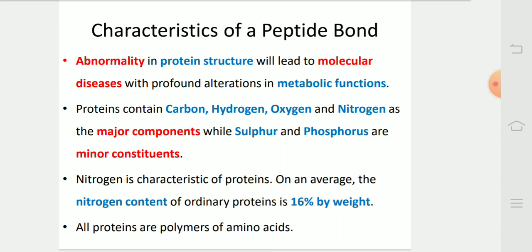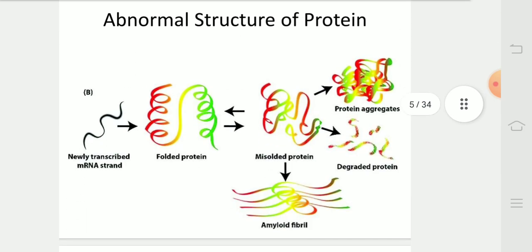Proteins contain carbon, hydrogen, oxygen, and nitrogen as the major components, while sulfur and phosphorus are minor components. Nitrogen is characteristic of proteins. On an average, the total nitrogen content of body proteins is 16% by weight. All proteins are polymers of amino acids. In this diagram, we can see that misfolded proteins can produce metabolic alterations.